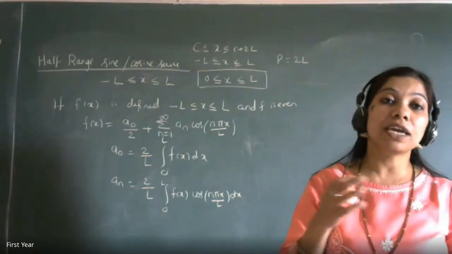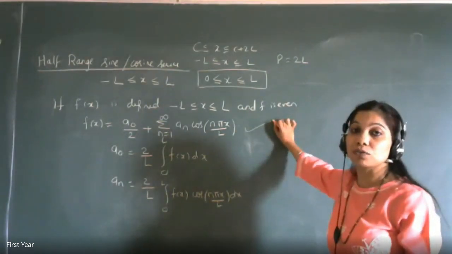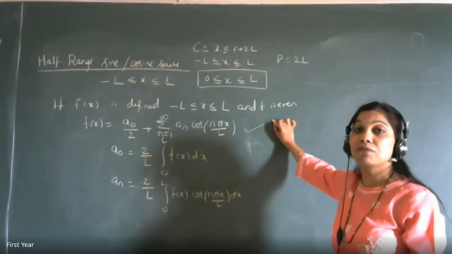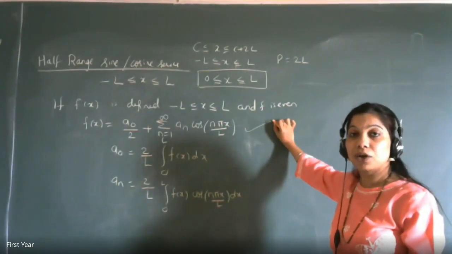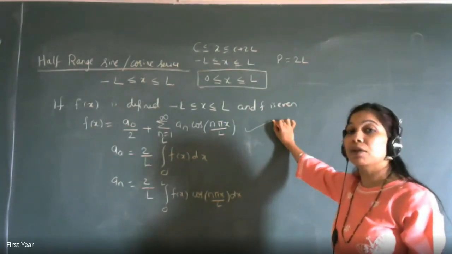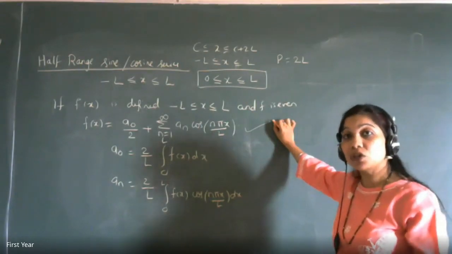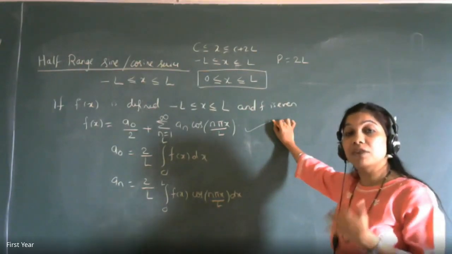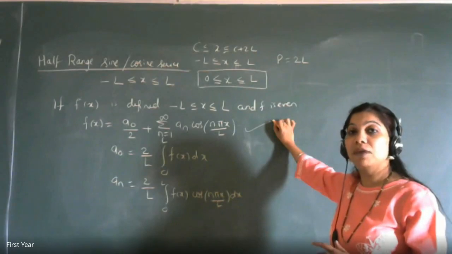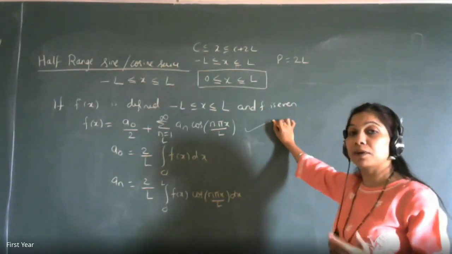If I extend it as an even function, what will be the Fourier series expansion? It will have only cos terms, and that will be called the half range cosine series. Are you getting it? And if I extend it as an odd function, it will be called the half range sine series. Now the question is, can we extend the function as an even function or odd function as per our requirement?